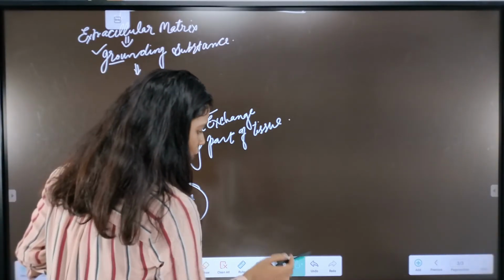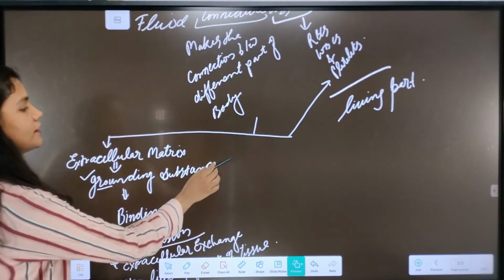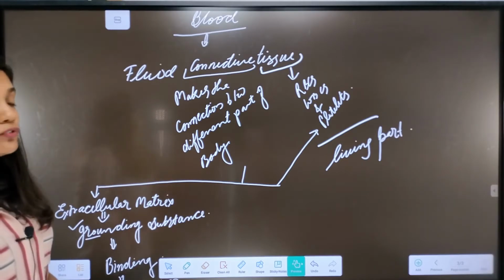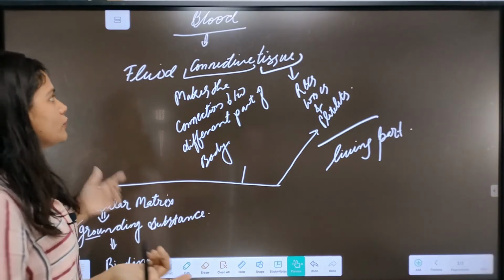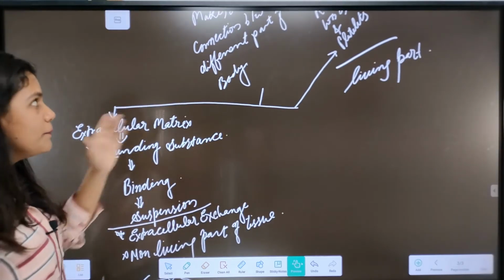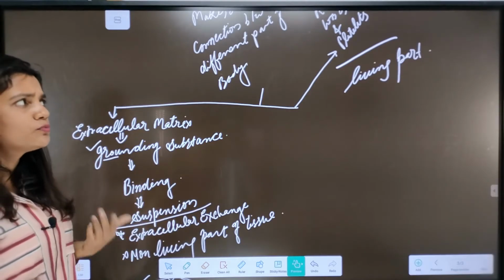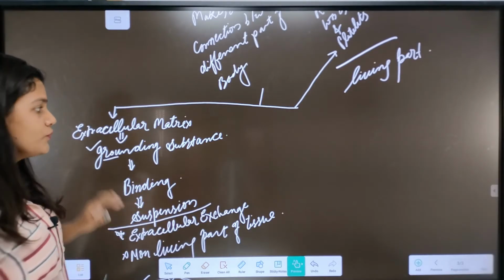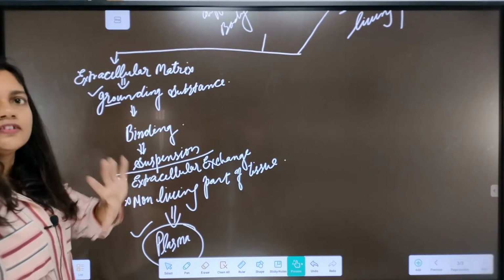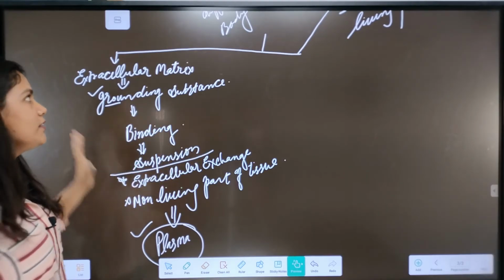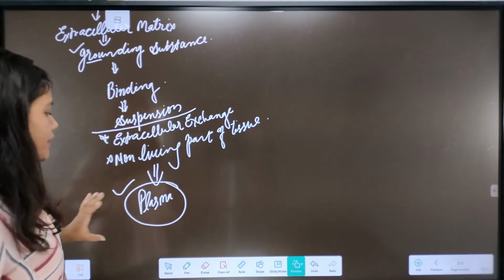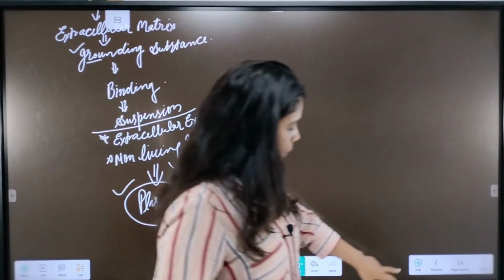So this is the biological way to see the blood. Biologically, blood is a connective tissue, or you can say a fluid connective tissue, because its texture is liquid or fluid. If any tissue is able to make the connection between two or more parts of the body, then it becomes a connective tissue. Biologically, to be a connective tissue, it needs two things. First, the cells that will make the tissue. Second, the extracellular matrix. And in the case of blood, that extracellular matrix or grounding substance is the plasma.